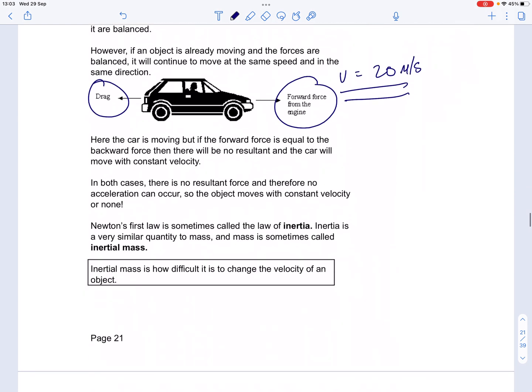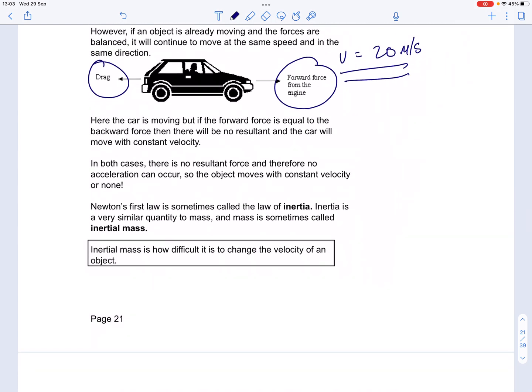Newton's first law was originally called the Law of Inertia, and the Law of Inertia relates to the concept of inertia, and effectively inertia is a measure of how reluctant an object is to change its velocity, which is obviously what Newton's first law talks about. And that relates to the mass of the object. Inertia and mass are very, very closely linked together.